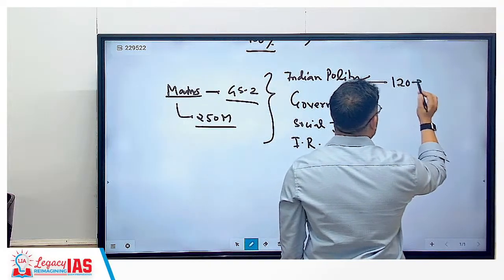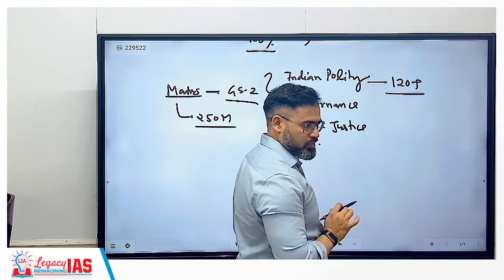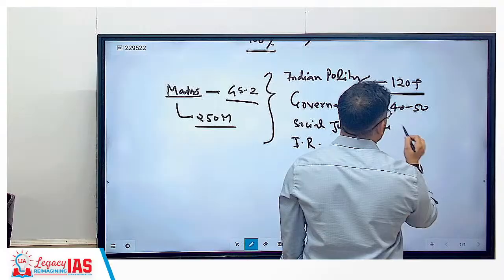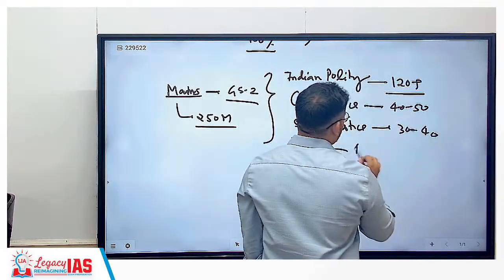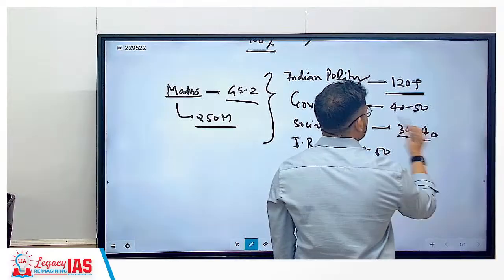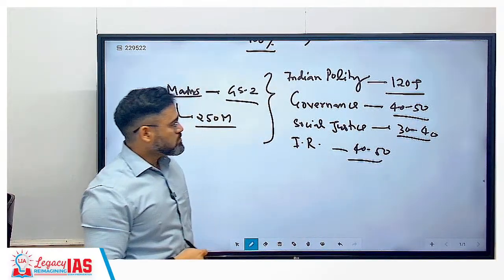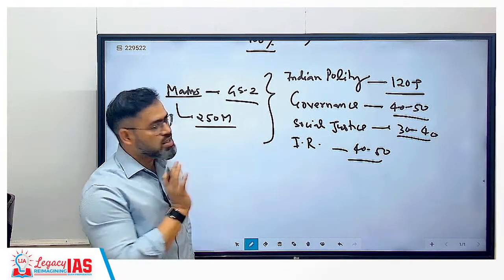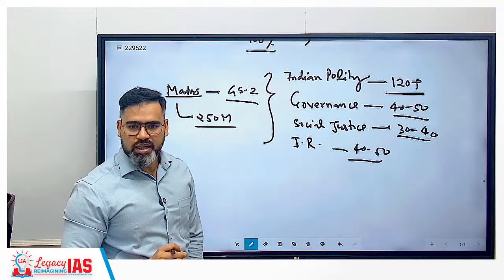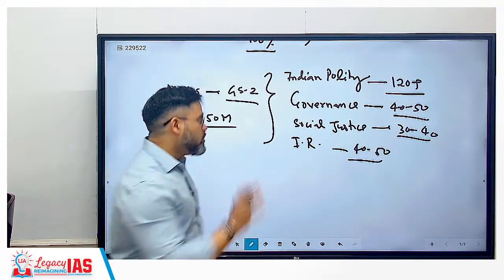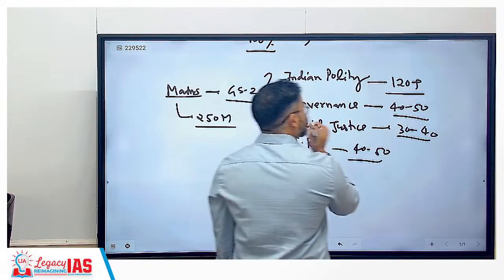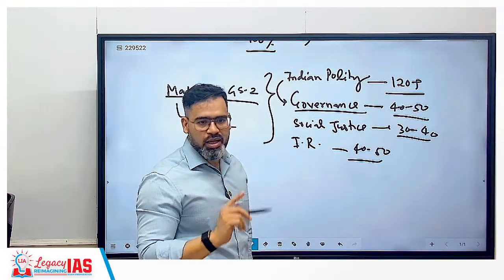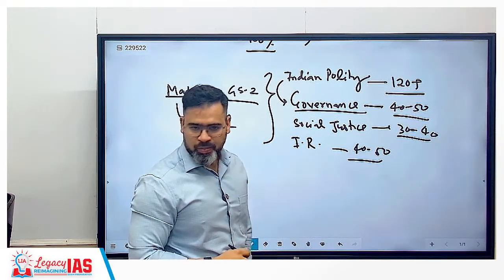Out of the 250 marks, polity you will get around 120 plus marks questions alone. Like governance, 40 to 50 marks here, 30 to 40 marks here, 40 to 50 marks again. Clear? So that is the way. Again we check GS paper 2, who is having maximum weightage? Polity only, 125. One more thing is that you cannot solve governance without polity. If you do not know the polity, it is difficult to understand governance also.